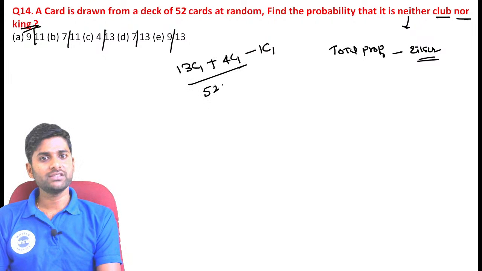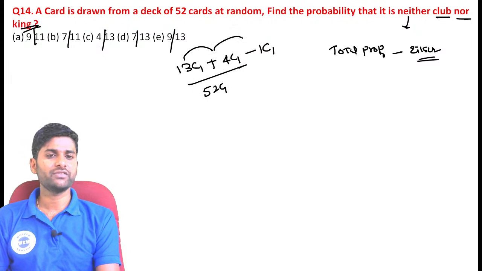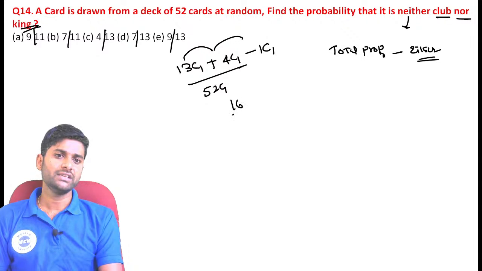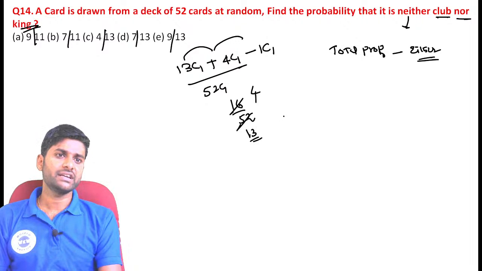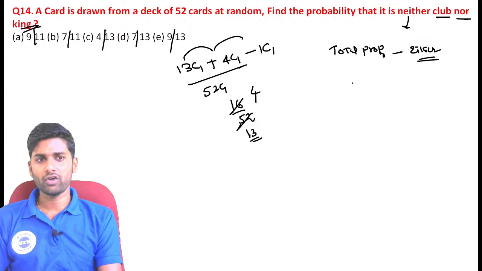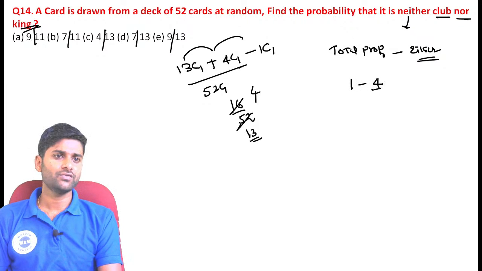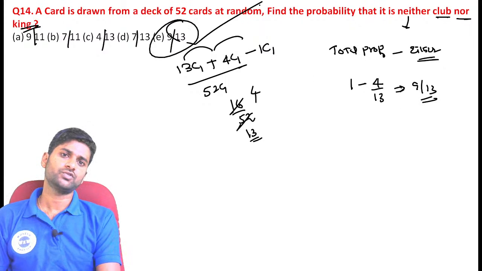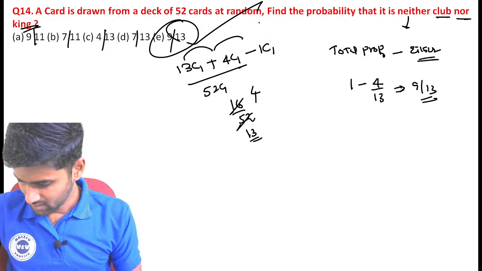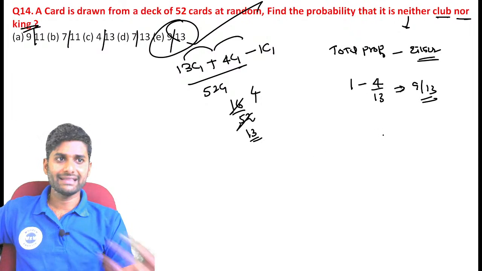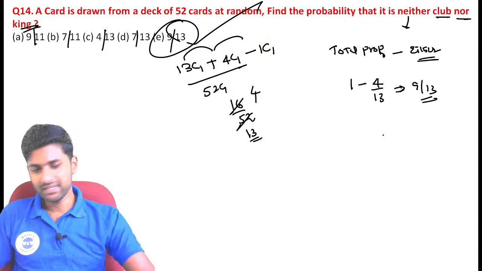Now the total probability is 52C1. See, 13 plus 4 is 17, 17 minus 1 is equal to 16 by 52, guys. Now see, 4 fours are 16, 4 thirteens are 52. Then the chances of either-or is 4 by 13, but we want neither-nor, which means 1 minus 4 by 13. The probability becomes 9 by 13. So 9 by 13 is the correct answer, guys. The probability of getting neither club nor king is 9 by 13.